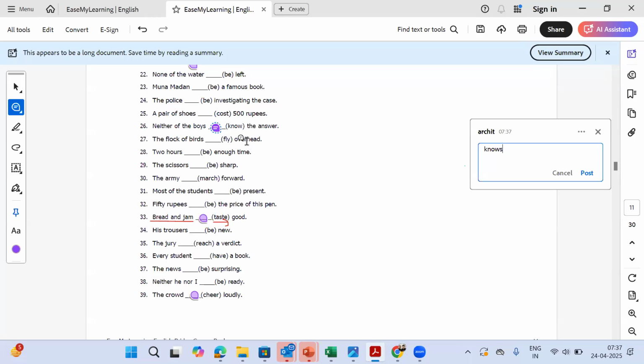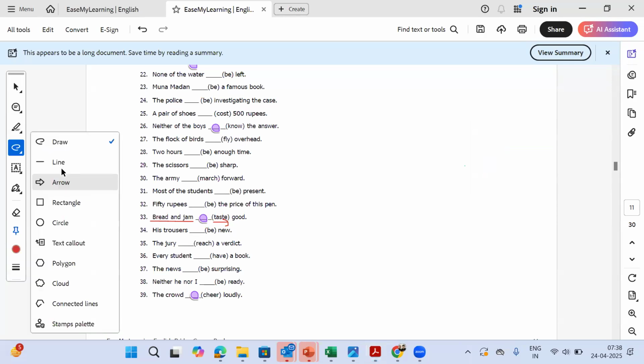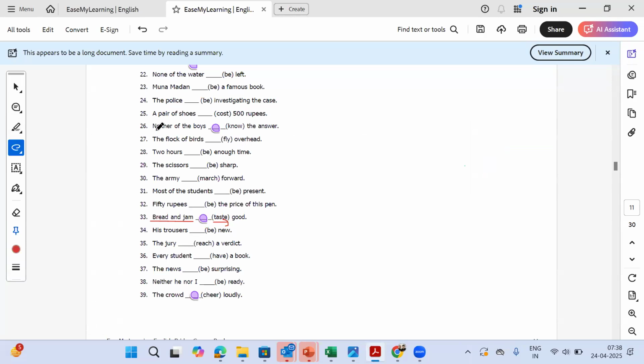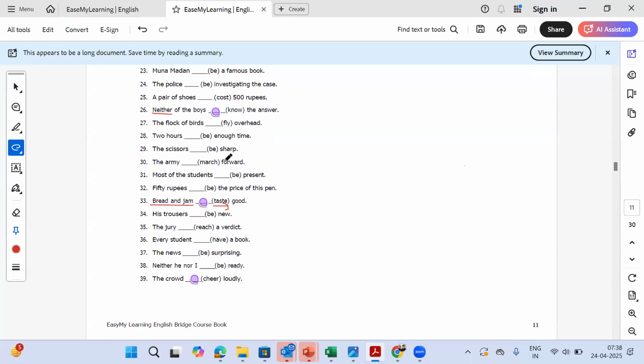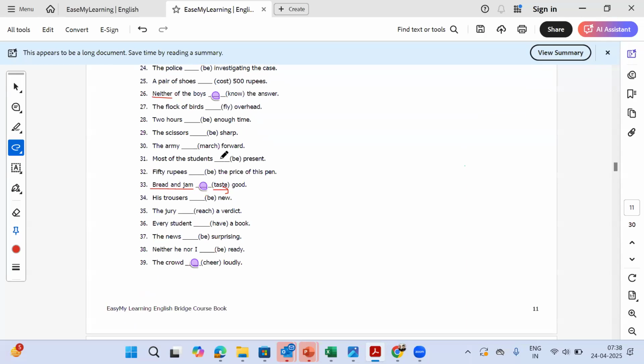That's why whenever there's anything like each, every, neither, nor, it will always be the singular form of the word. Okay. So this is an important rule which we should remember. Now we'll do a question similar to our previous one. 2 hours dash enough time. The verb is be. Please answer this.